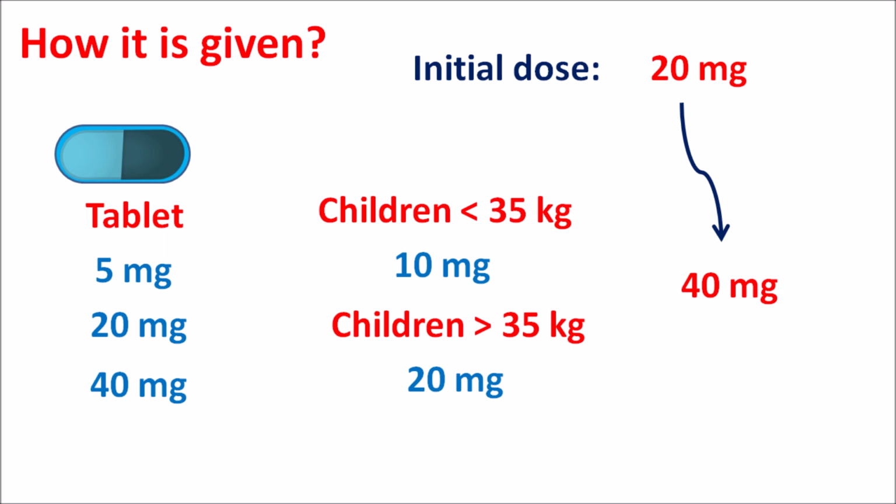But this drug should not be given to children with age less than 1 year, and it is strictly contraindicated in pregnant women. This drug can be given in children with age 6 to 16 years to control the blood pressure. Dizziness, diarrhea and back pain are the important side effects produced by this drug, and this drug is started at an initial dose of 20 mg, which can be further increased up to 40 mg based on the efficacy of the treatment. So that's all about this drug, Olmesartan.